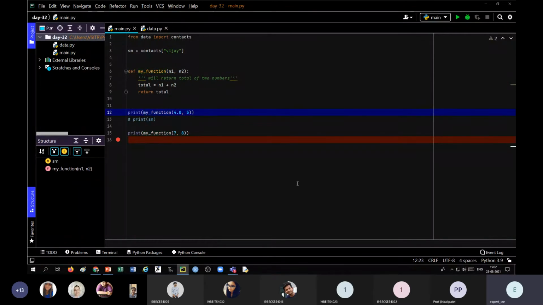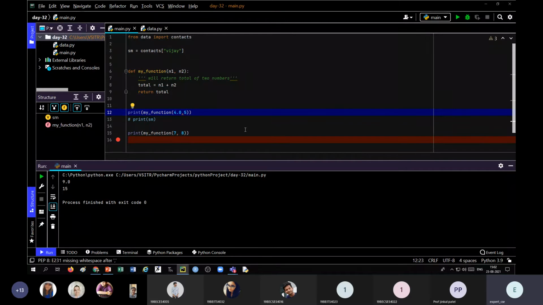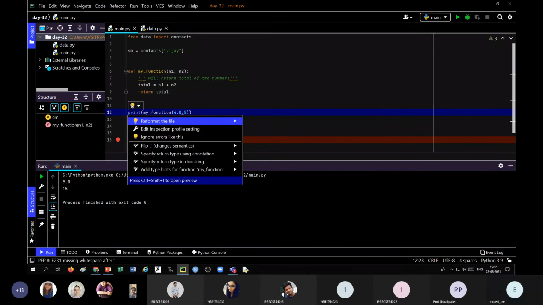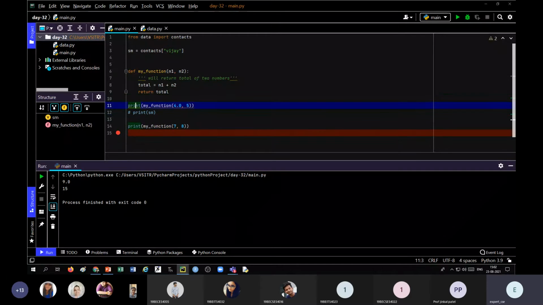Next thing, we should normally write a space after a comma just to read it properly. But if we write it in this way, it won't give you an error. Suppose we try to run this, we'll get the result. There will not be any error. But as far as the structure is concerned, we should put a space here. If we don't put a space here, it will give us a warning. If we reformat it, automatically there will be a space. You can see here. Let us take this.